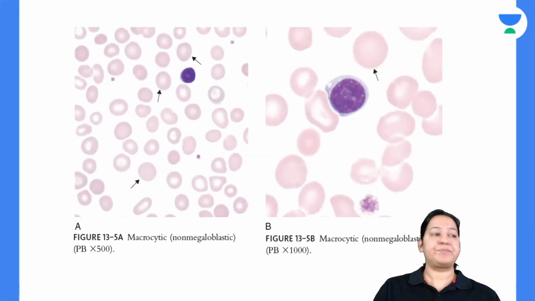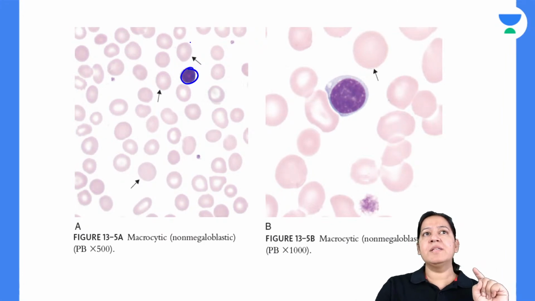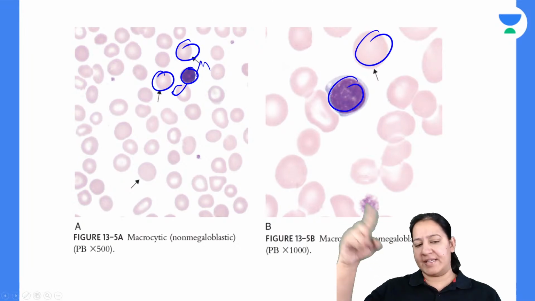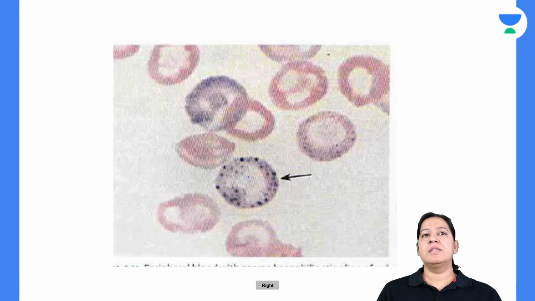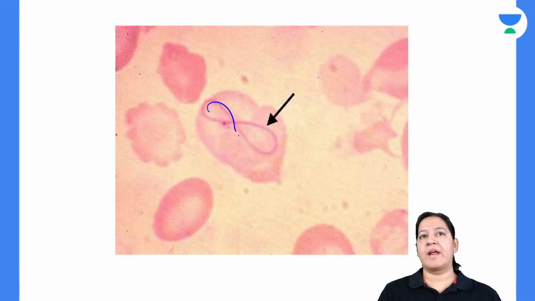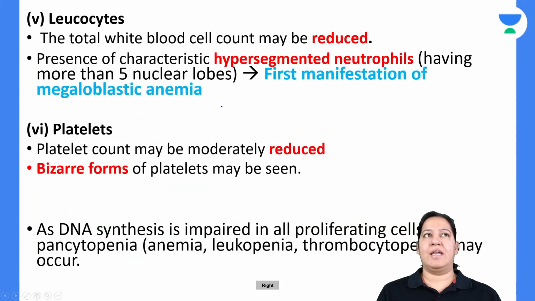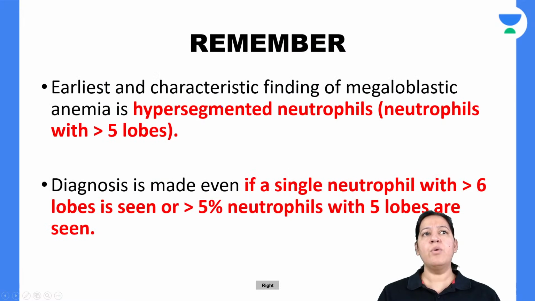So you can see a lymphocyte. Compare the size of the RBC with this lymphocyte. Of course the RBCs are bigger. See, this is the RBC, this is the lymphocyte. Compare the size. RBC is bigger, right? See, this is basophilic stippling. You can see the basophilic stippling. See, this is a Cabot ring, a ring of eight inside the RBC. It is a Cabot ring, right? So that is the thing. I guess I have given you the answer.